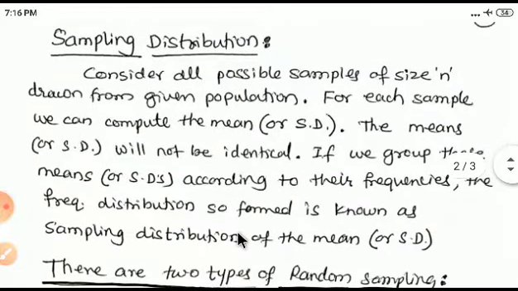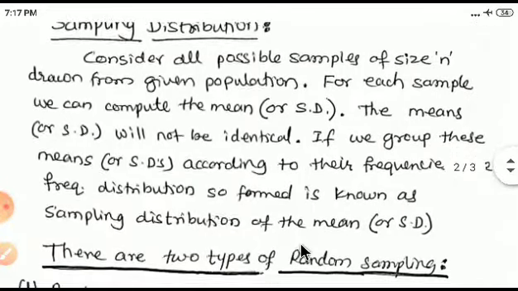Moving to the next definition, sampling distribution. Consider all possible samples of size small n drawn from a given population. For each sample, we can compute the mean or standard deviation. The means or standard deviations will not be identical. If we group these means or standard deviations according to their frequencies, the frequency distribution so formed is known as the sampling distribution of the mean.